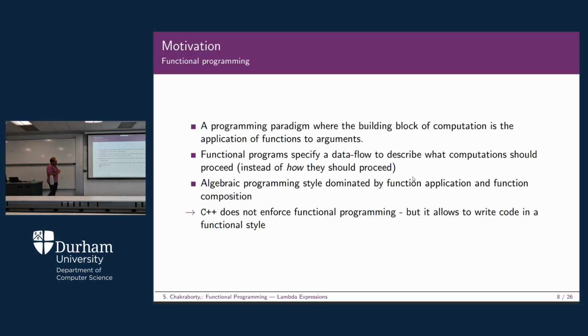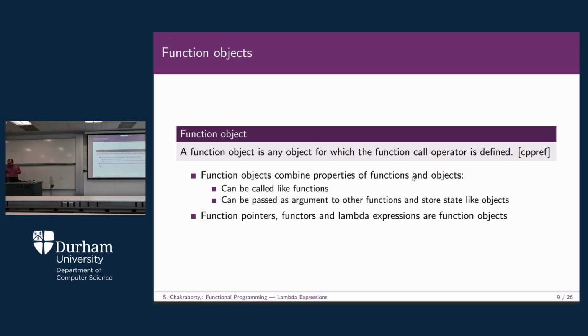So C++ is not purely functional programming, nor is it purely object-oriented programming style. Okay, so next you just come over here, that's a function object. A function object is any object for which the function call operator is defined, and you have the cppreference for that. Function objects combine properties of the function and object, so they can be called like functions.